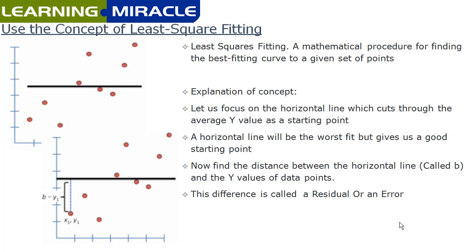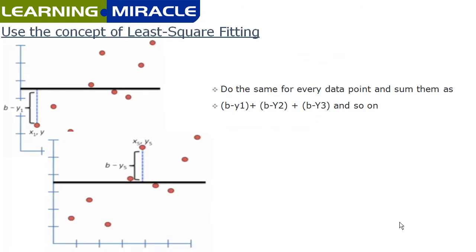Now you can see that these residual values for every data point can hold positive or negative values, right? Because some of the data points are lying below the line and some are lying above the line. So we do this for every point and we sum them. But you can see that simply summing them is creating a problem for us.